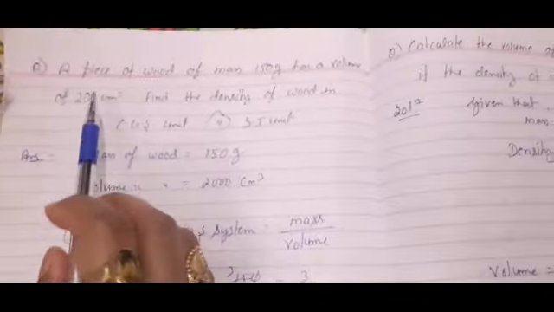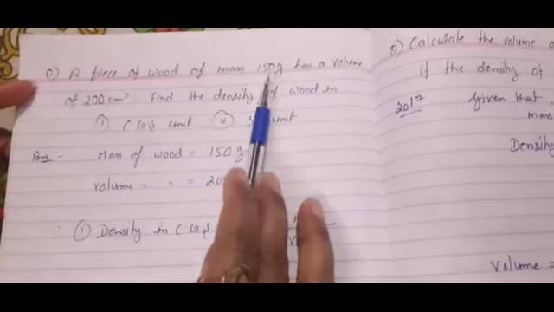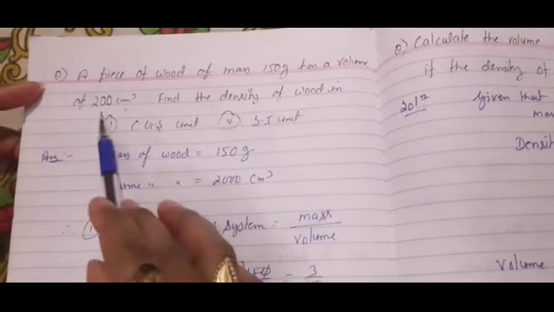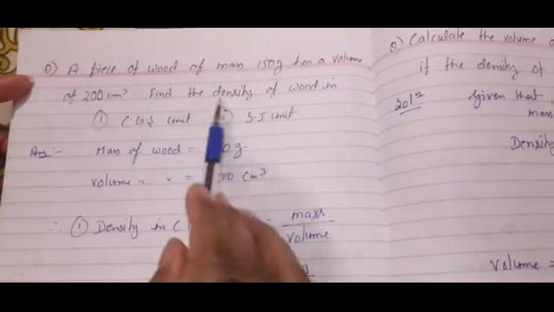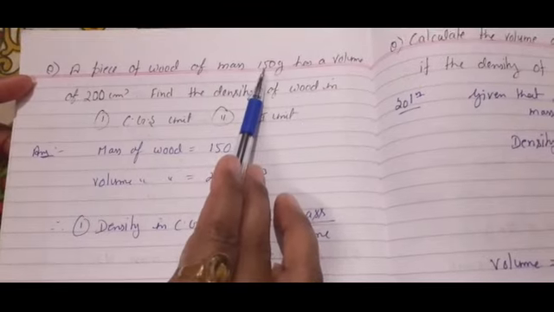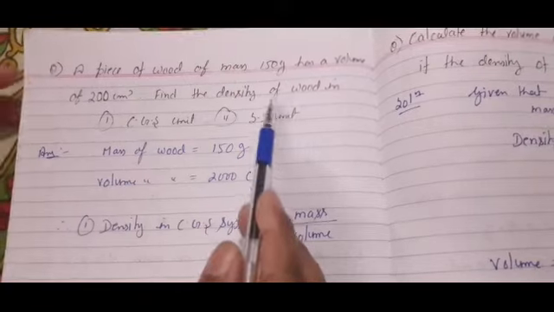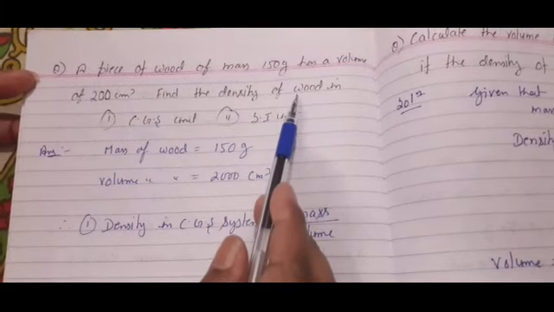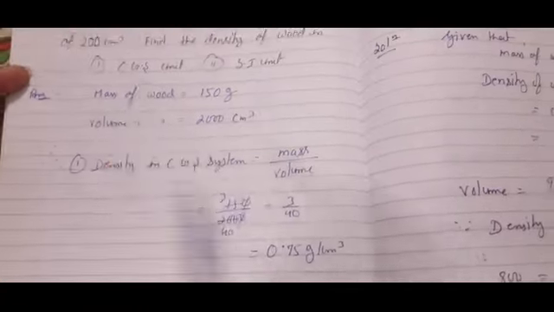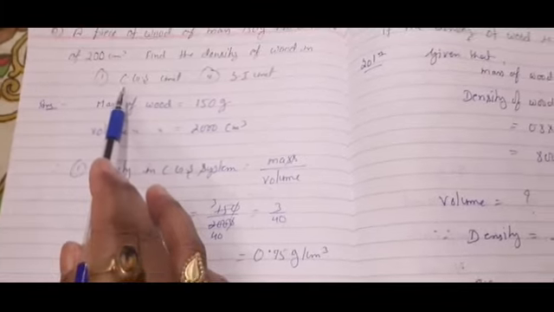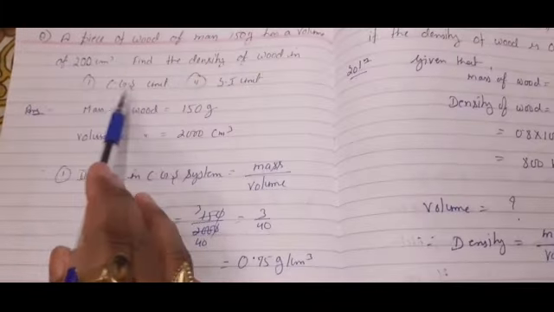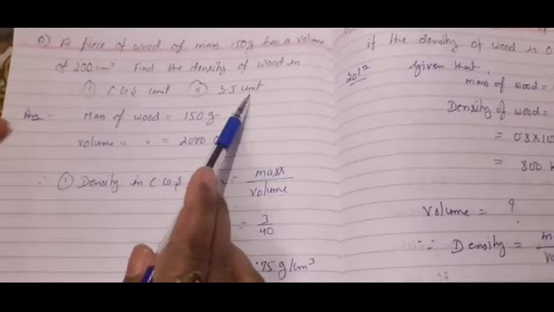Now see the next question. A piece of wood of mass 150 gram has a volume of 200 centimeter cube. Find the density of wood. We have both mass and volume, so we will divide mass by volume to get the density of the wood. We have to find two answers: the first in CGS unit and the second in SI unit.